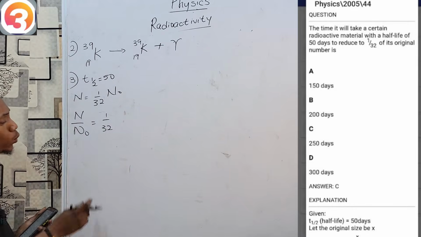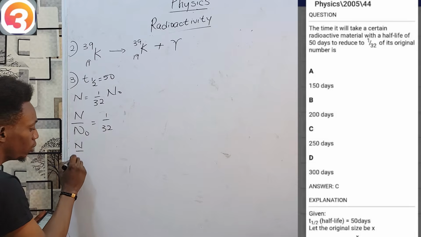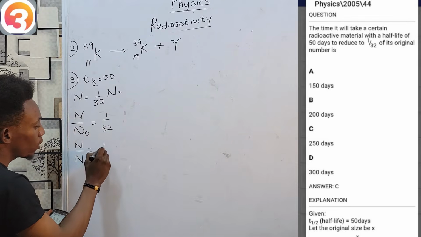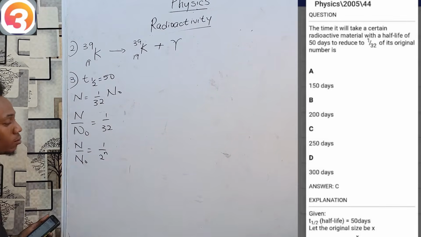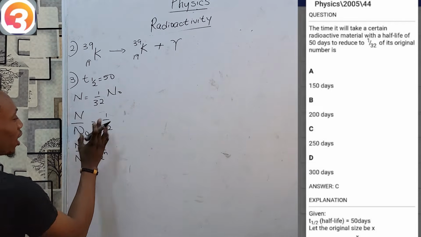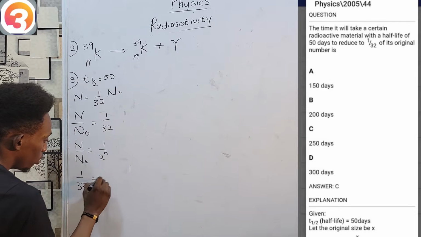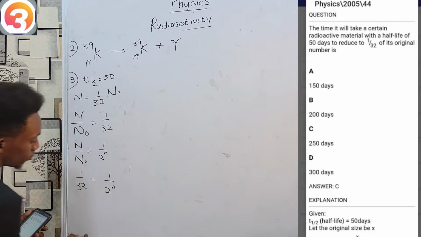Now this is quite simple. All you have to do first of all is remember that the formula for N over N naught is 1 over 2 raised to power n. Notice my left hand sides are the same, therefore I can equate the right hand sides. 1 over 32 equals 1 over 2 raised to power n.